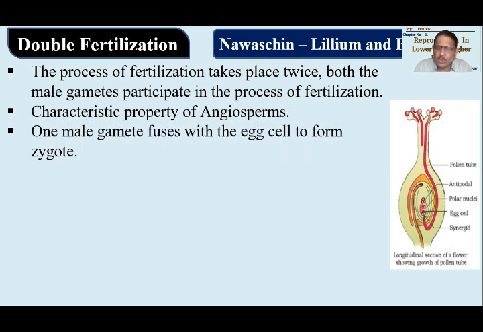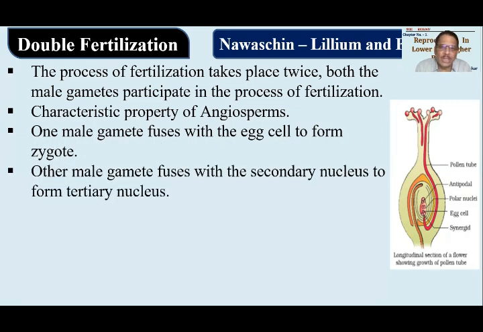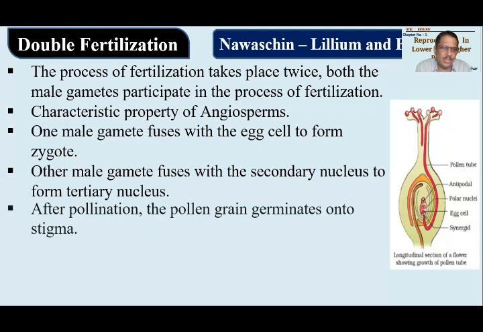Remember it well. As I told you, one male gamete will fuse with the egg cell to form the zygote, and the other male gamete will unite with the secondary nucleus so as to form the tertiary nucleus or PEN nucleus. और PEN का मतलब ही primary endosperm nucleus होता है. So ये दो चीजें तैयार हो जाएंगी.